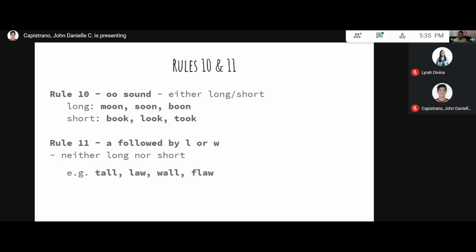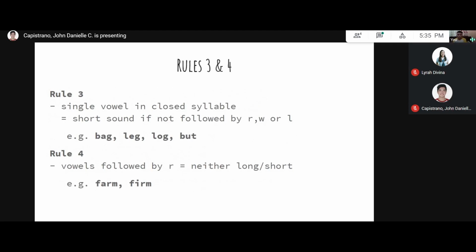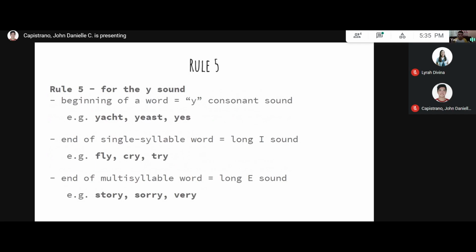All right, so let's have a quick rundown. Rules 1 and 2, we've got a single vowel that has the preference for the long sound. Can you go back to the earlier slides, Daniel? Yeah, that's what we're talking about. He, she, we, be, me. The long vowel sound is used since the vowel is at the end of the word. For rules 3 and 4, we got a single vowel in a closed syllable that uses the short sound like in bag, leg, log, and butt. Now for rule 4, we got a vowel powered by R that is neither long nor short like in farm or firm.